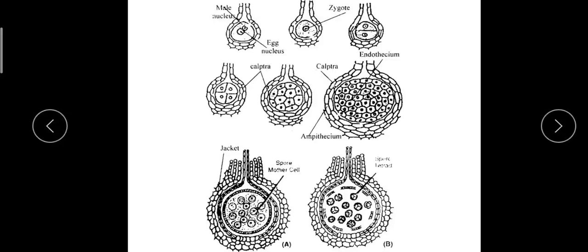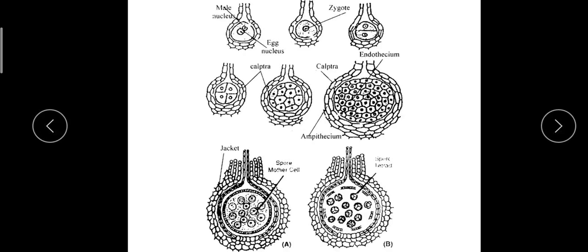It divides anticlinally and periclinally and forms a two-layered calyptra. See, this is the calyptra. So it enlarges in size to occupy the whole venter cavity, and it divides anticlinally and periclinally to form a two-layered calyptra around the developing sporophyte.